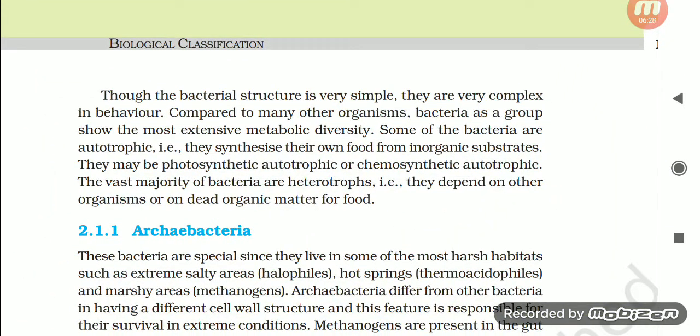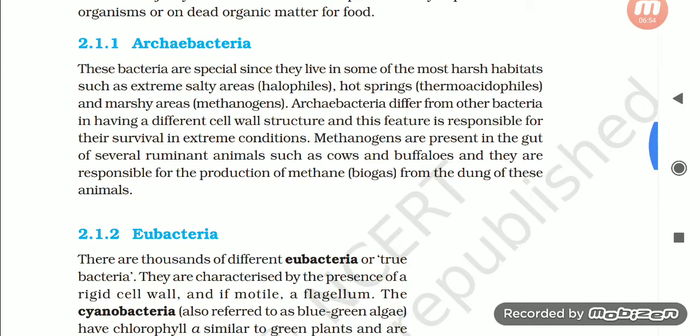Though the bacterial structure is very simple, they are very complex in behavior. Compared to many other organisms, bacteria as a group show the most extensive metabolic diversity. Some of the bacteria are autotrophic, that is, they synthesize their own food from inorganic substances. They may be photosynthetic autotrophic or chemosynthetic autotrophic. The vast majority of bacteria are heterotrophic, that is, they depend on other organisms or on dead organic matter for food.